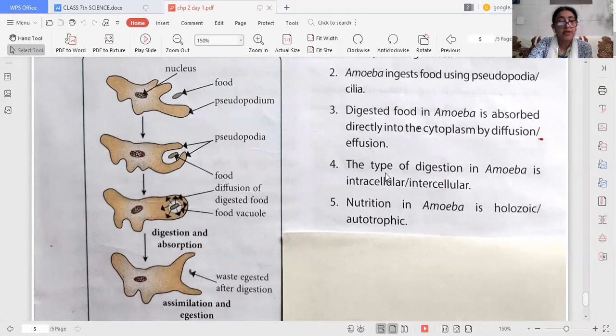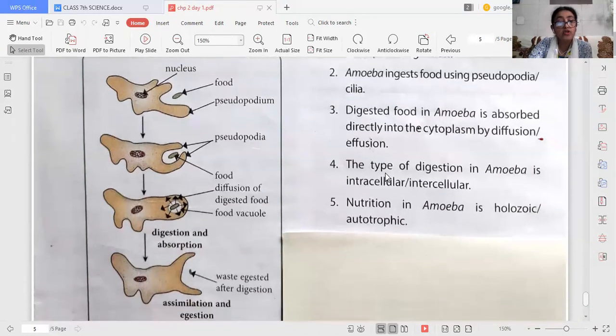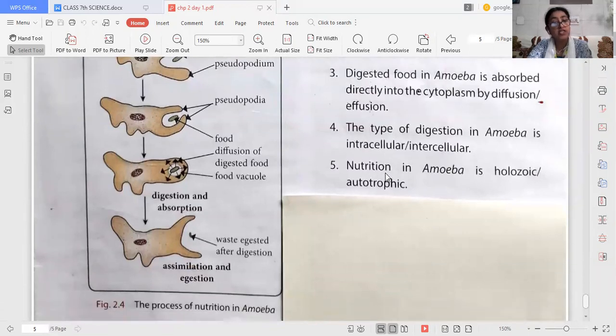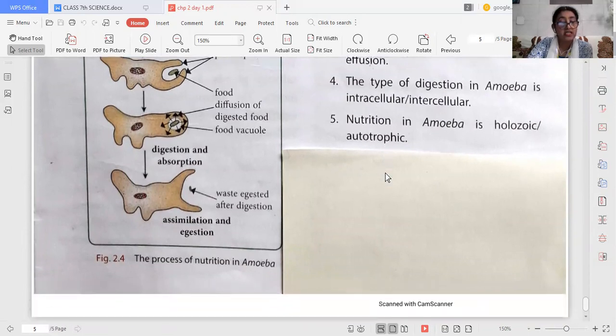Now you can see in this diagram also. In amoeba you can see the nucleus, the food particle, and the pseudopodium. Then the pseudopodia covers the food particle. Once it enters, it is covered by the pseudopodia, and then the food vacuole is made there. After that, digestion will take place, then absorption, and whatever waste undigested parts are there will come out of the body through the cell membrane. Now I think you are all able to understand this.